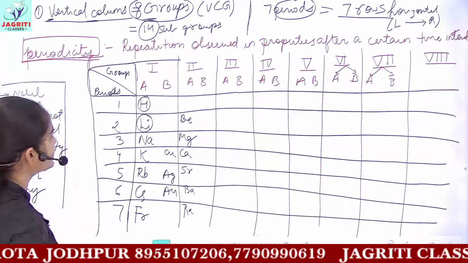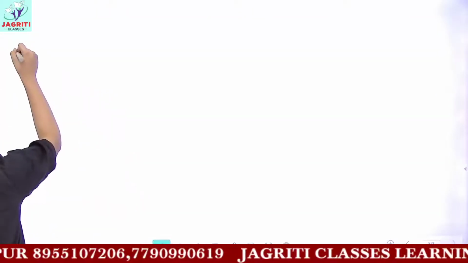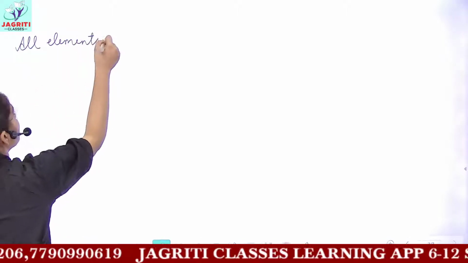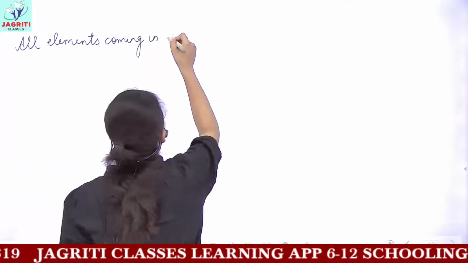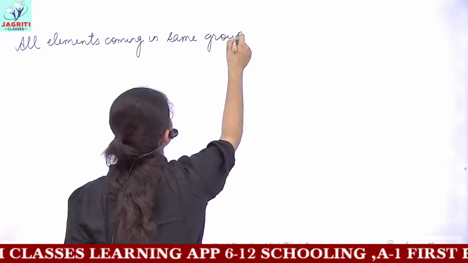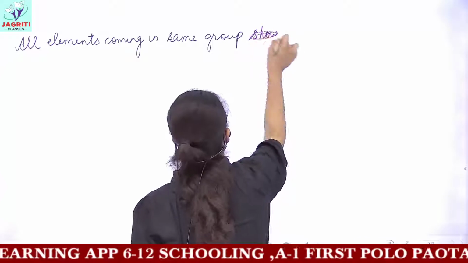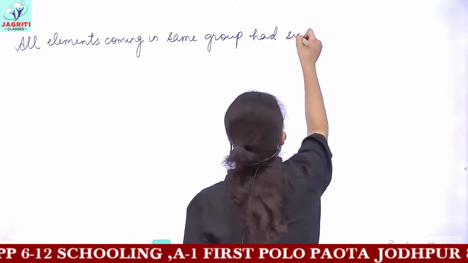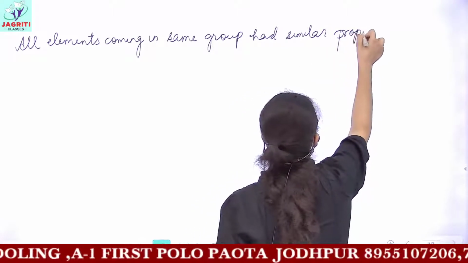So what were the similar properties? You can write that all elements coming in the same group had similar properties.